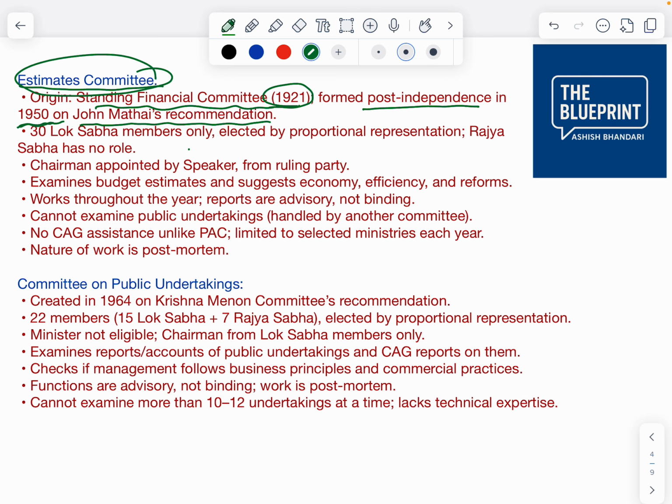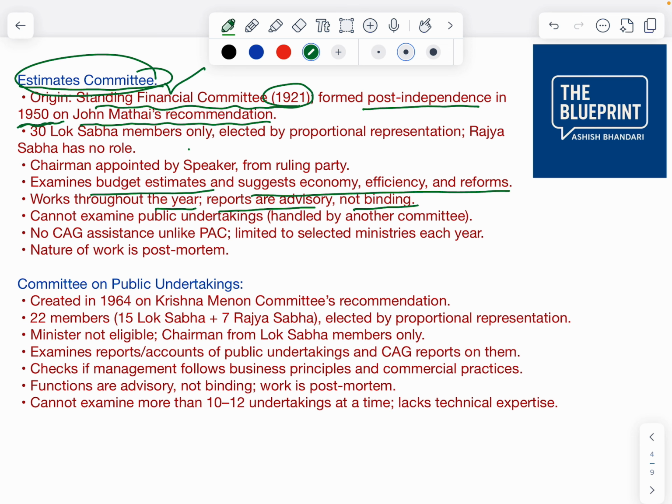He was finance minister in Nehru's government. So what is the Estimates Committee? It examines the budget estimates and suggests economic efficiency and reforms. It works throughout the year, but the reports are advisory and not binding.